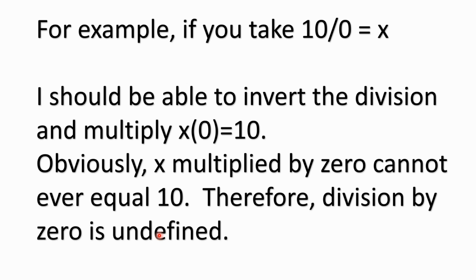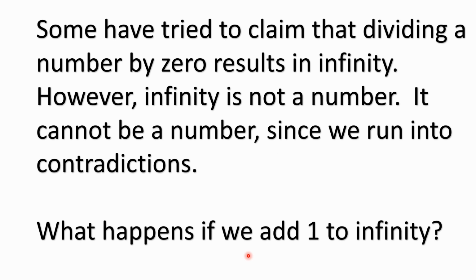I should be able to invert the division and multiply x times 0 equals 10, because we're going to do exactly what we did in the last problem. 10 divided by 5 is 2. 2 times 5 is 10. Obviously, x multiplied by 0 can never equal 10. Therefore, division by 0 would be undefined.